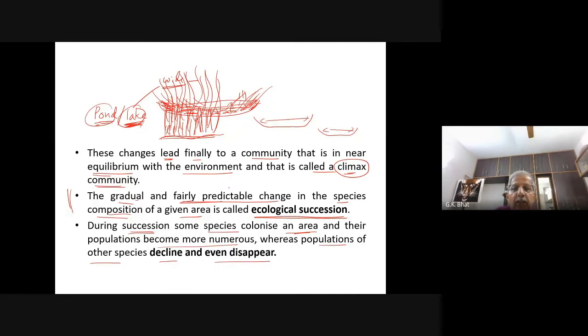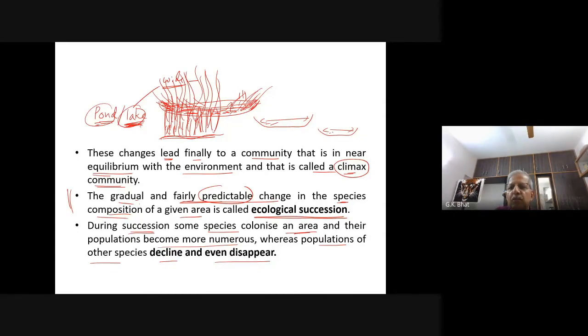This is the predictable change I am telling. So a gradual and fairly predictable change in species composition. When it is a big lake, the species of plants or animals there are different. When it gets smaller and smaller in size, the plant and animal species are different.